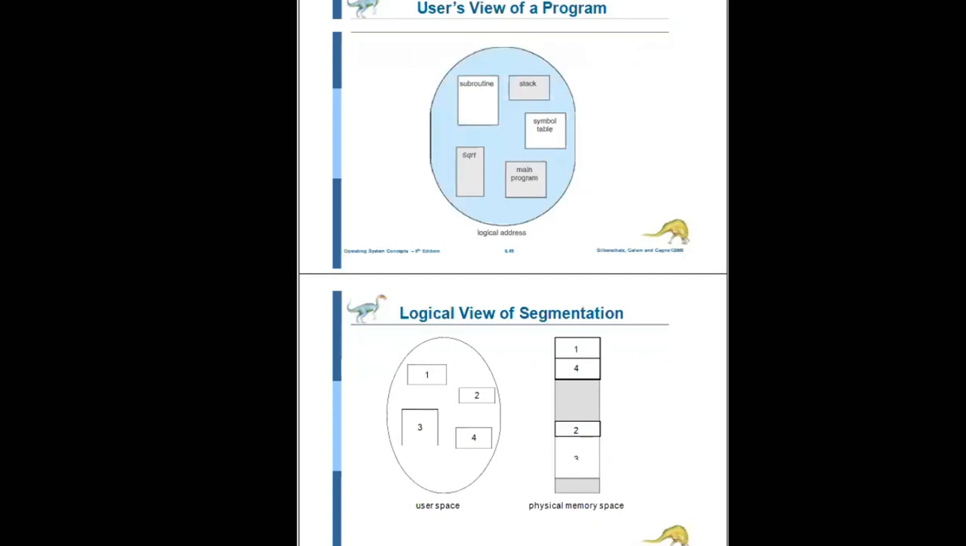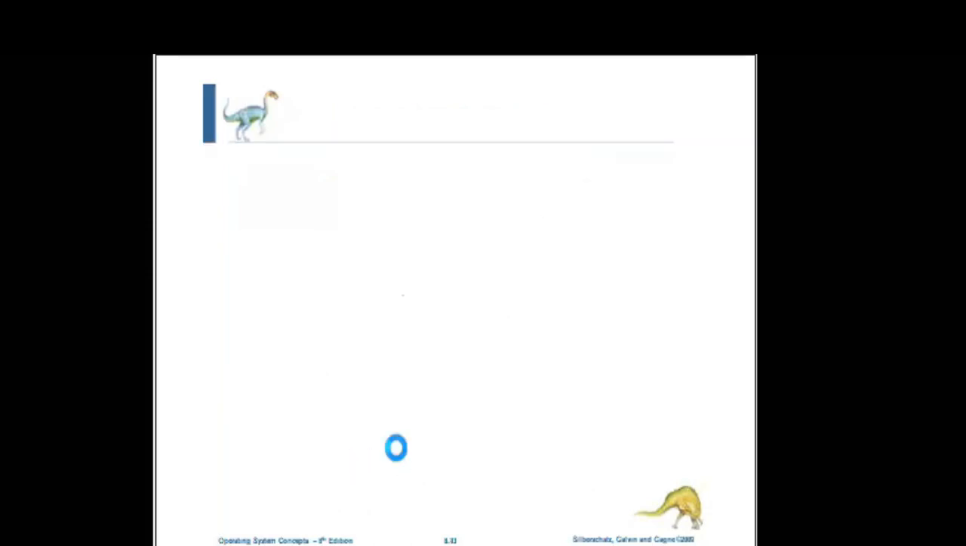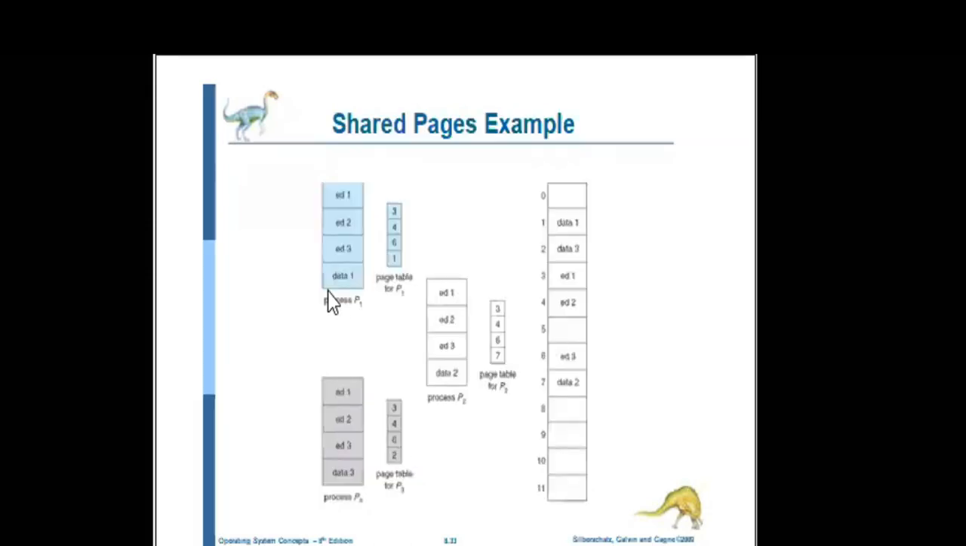So see this example. This is the shared page concept, I already told you. There are 3 pages of editors, each page required 50 KB in size, and they will be shared among 3 processes. See here, process 1, process 2, process 3. Here are the text editors, that is editor 1, editor 2, editor 3, and data. Each process has its own storage location for data: data 1, data 2, data 3.